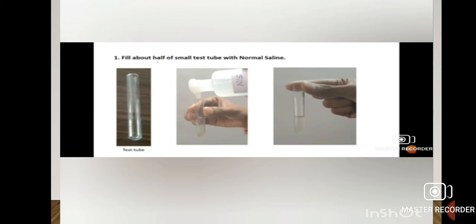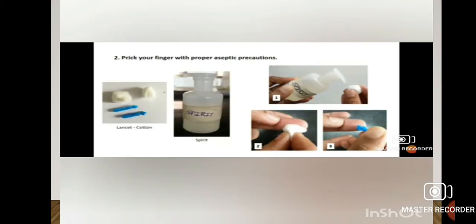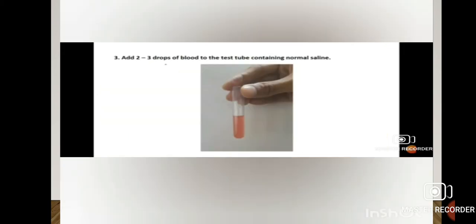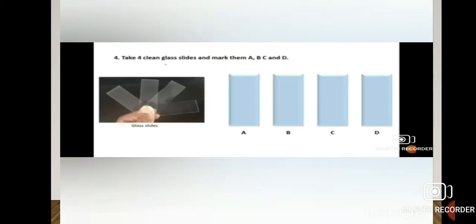After that, first of all, we will fill half of the Wassermann's tube or small test tube with normal saline. After that, we will prick the ring finger of the non-dominant hand with all the aseptic precautions. Now we will add 2 to 3 drops of blood in the test tube containing normal saline. After that, we will take 4 clean glass slides and mark them A, B, C and D and put them under white background.